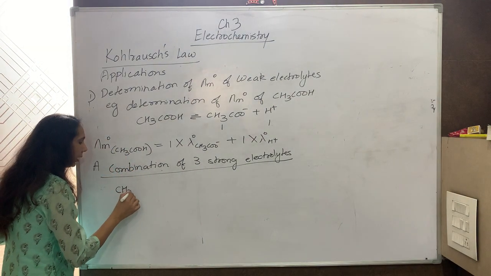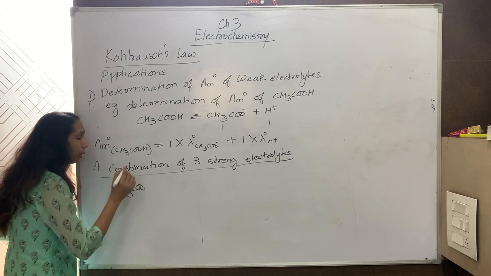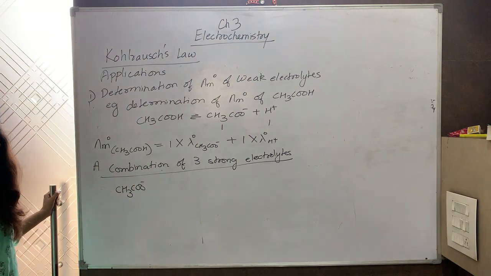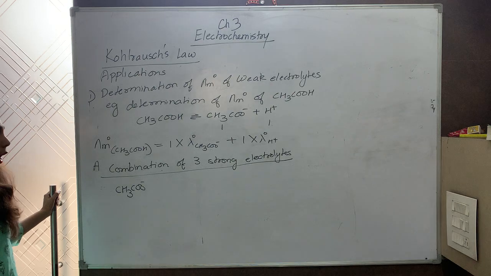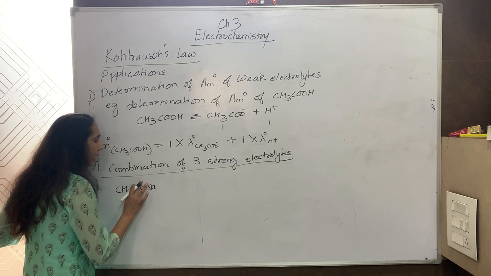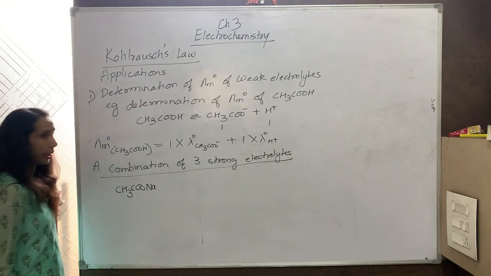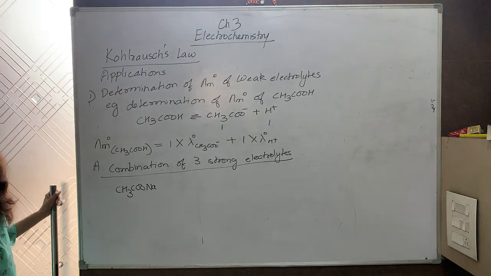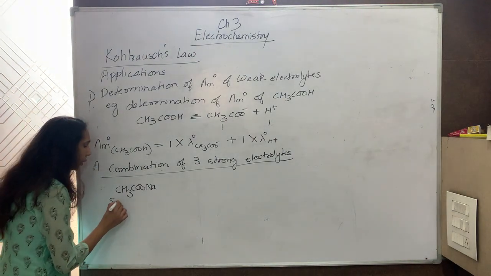So let us see. CH3COO negative. I know that all the salts are strong electrolytes. So I will take some salt. How to form a salt? This is an ion. I put a cation. Most commonly you can put Na. So this is a strong electrolyte. It is a salt, and salt is a strong electrolyte. What is the name? Sodium acetate.